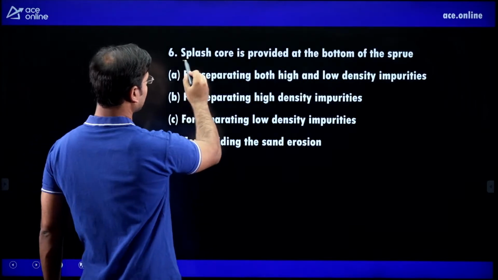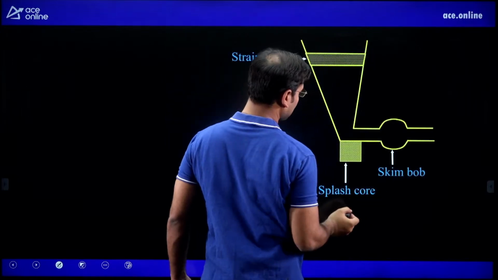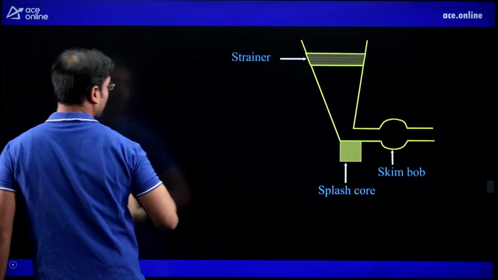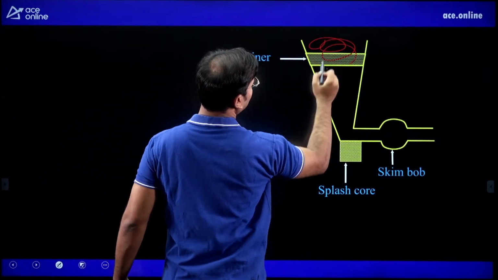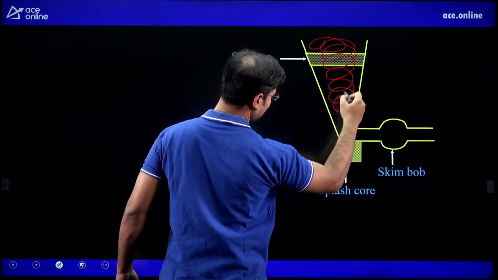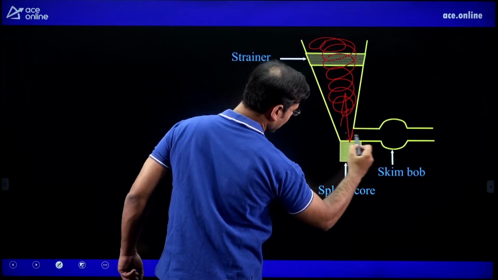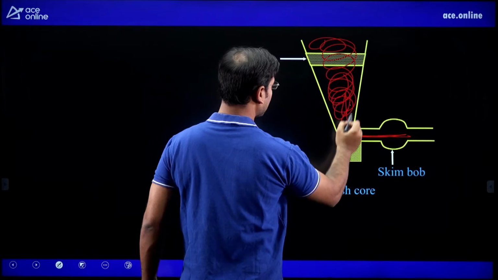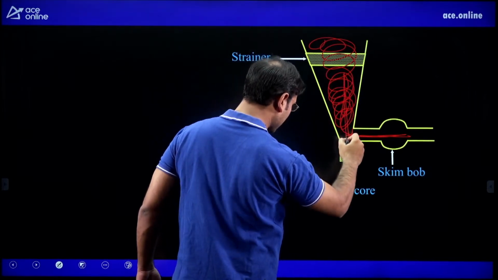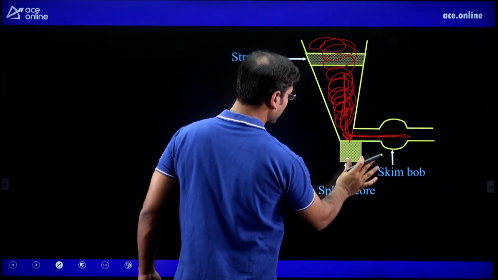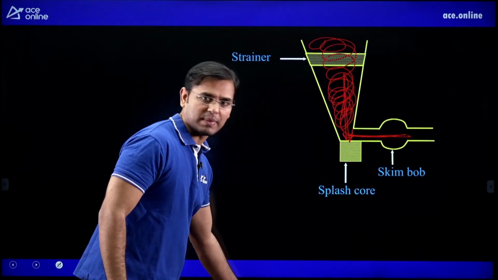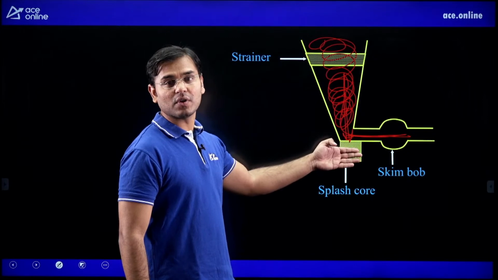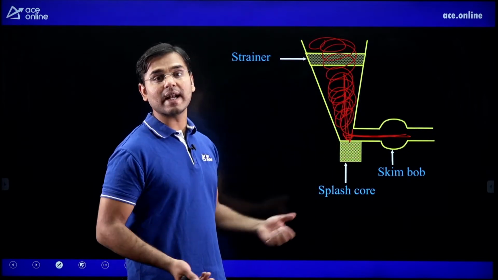Splash core is provided at the bottom of the sprue. We can see that this is the splash core. When the molten metal is entering here, it is going to hit here, and then it is going to turn by 90 degrees. When the molten metal is coming with very high velocity, it gives force here. Just remove the splash core from here. If the splash core is not there, then the sand is there.